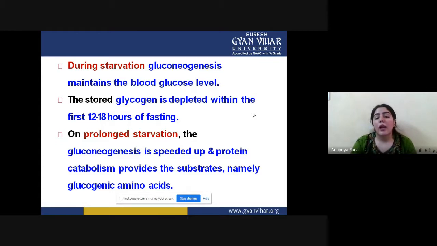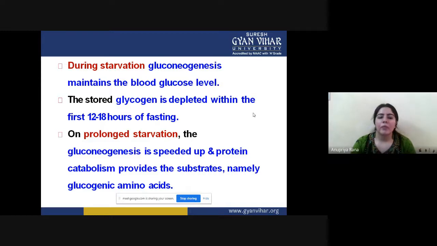This stored glycogen is depleted within the first 12 to 18 hours of fasting. The body waits for about 12 hours for food to come; if no food arrives, the glycogen starts depleting and making glucose for the body.